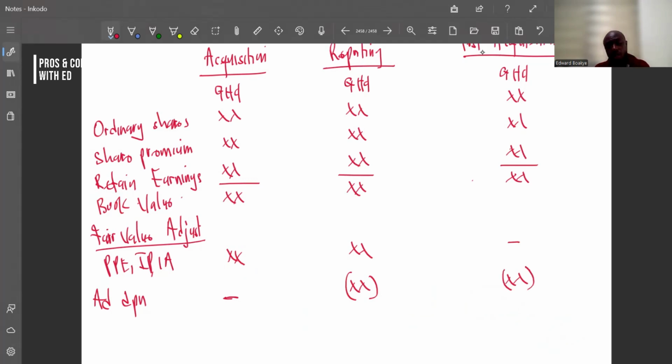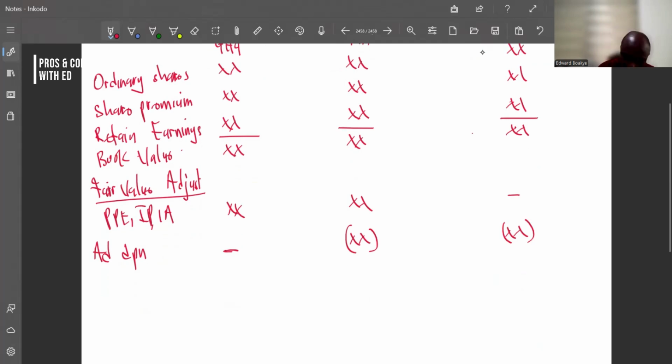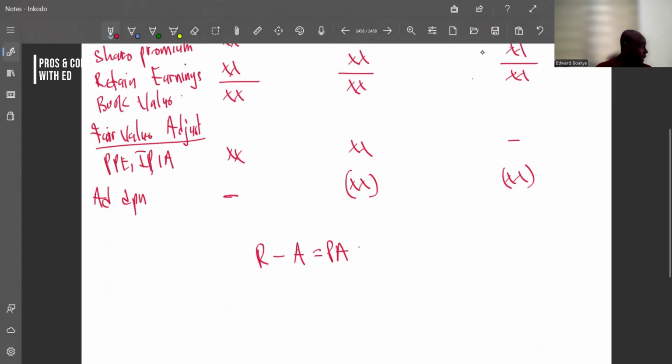Now, what you have to know is that at any point, reporting minus acquisition gives us the post-acquisition.